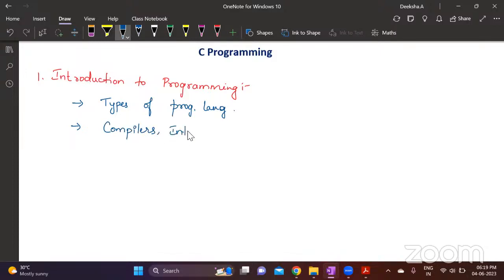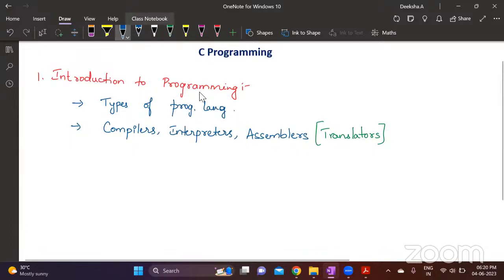About all this, I have explained in my first video, Introduction to Programming Language: compilers, interpreters, assemblers, and the difference between each of them. All these are commonly called translators. In translators, you have these three types: assembler, interpreter, and compiler. What is the explanation of each one? What is the difference between compiler and interpreter? These are possible likely questions under programming.